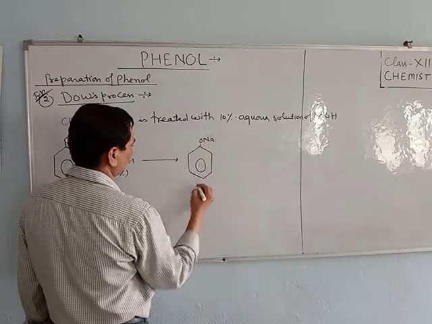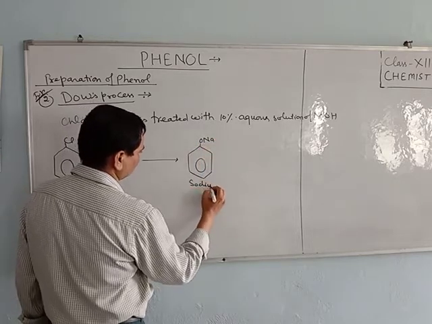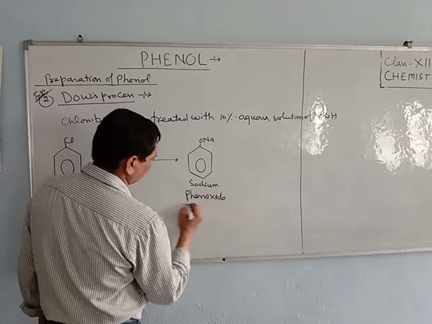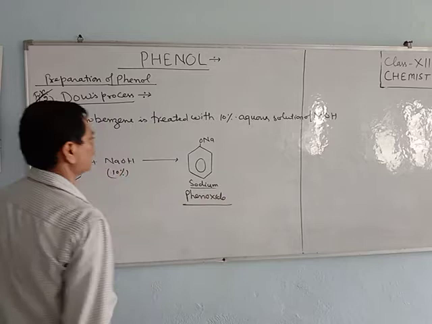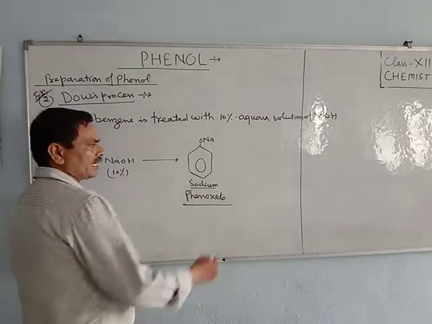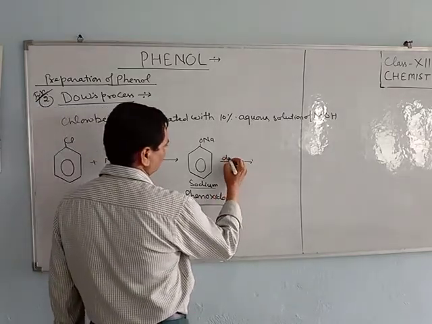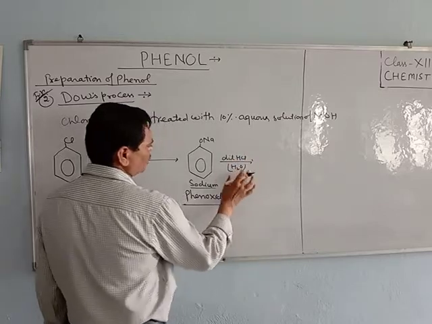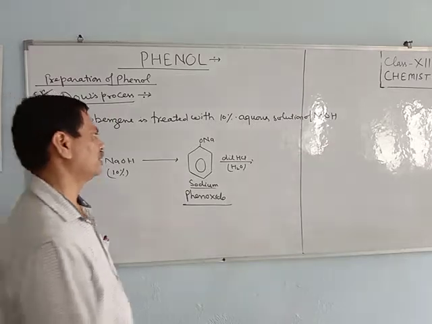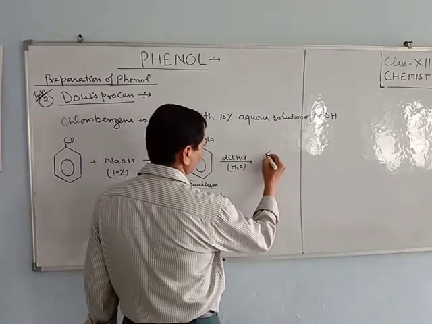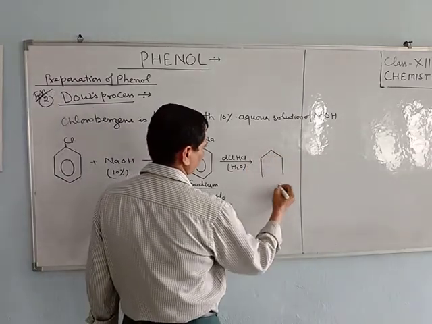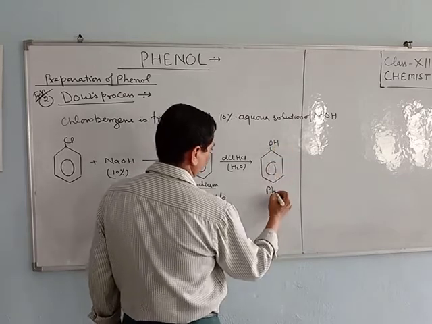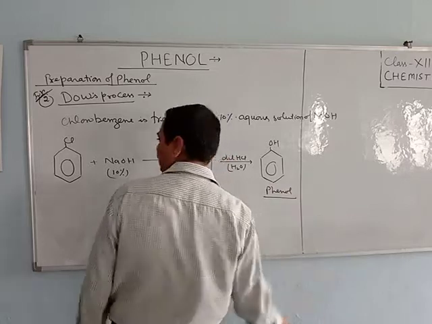This is sodium phenoxide salt. It reacts with dilute HCl, since dilute, what is present in more amount is water, and it forms phenol. You need not write the side product.